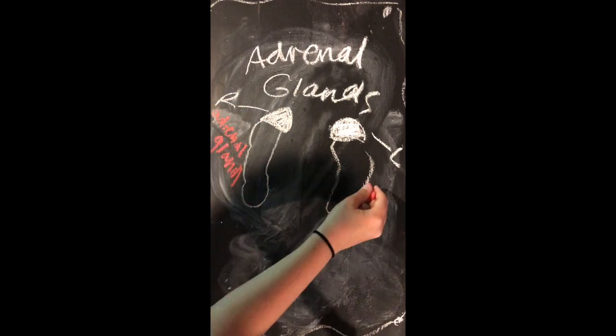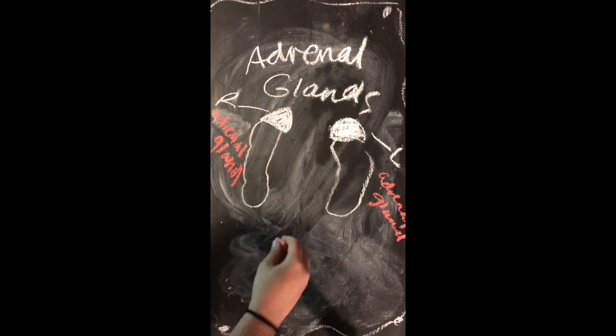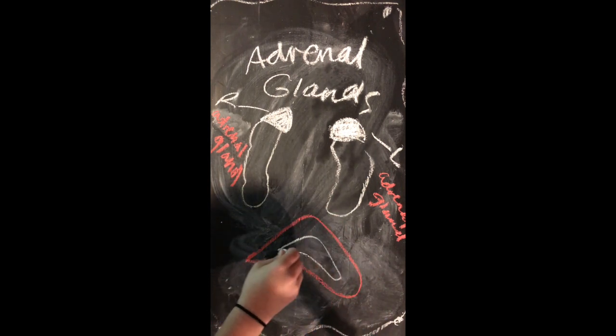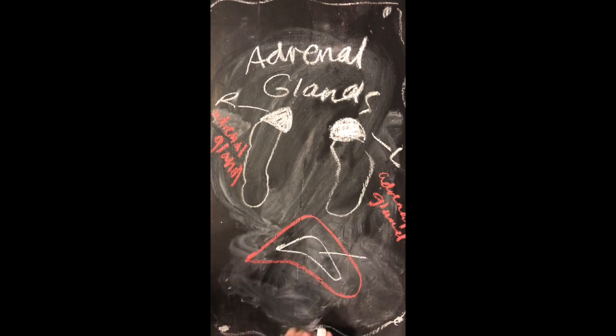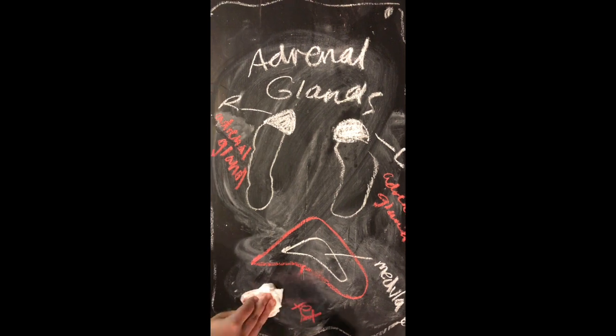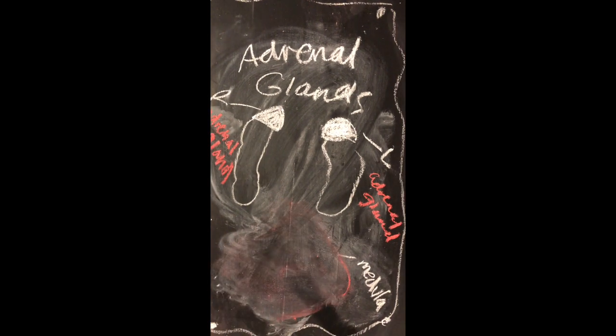CRH then stimulates the secretion of adrenocorticotropic hormone, also known as ACTH, by the anterior pituitary. ACTH causes release of cortisol from the adrenal cortex, and the resulting rise in the level of cortisol lowers the secretion of CRH, and the resulting decline in ACTH levels slows the secretion of cortisol. Cortisol helps maintain the concentration of glucose in blood by inducing liver cells to break down their store of glycogen, and also by suppressing the uptake of glucose by most cells. Cortisol also induces adipose cells to break down fats and skeletal muscles to break down proteins. Molecules produced by the breakdown can serve as fuel for aerobic respiration.